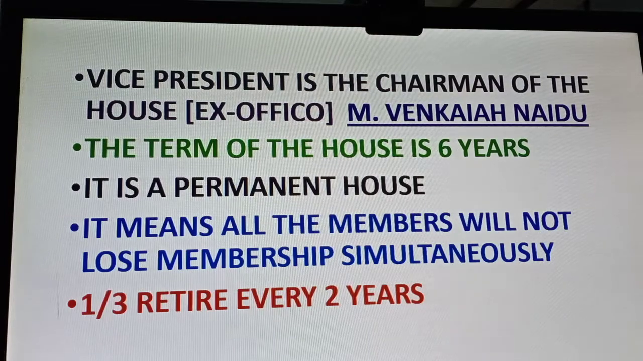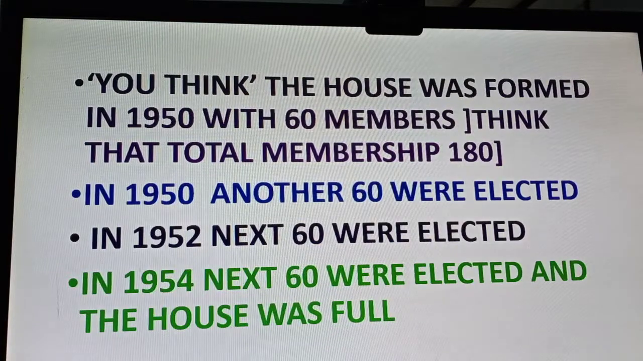But how is the change taking place? 1/3 of the members retire every 2 years. You see, the term is 6 years and 1/3 of them retire every 2 years. Now I give an example of it. It is not exactly what happened when the Rajya Sabha was formed.